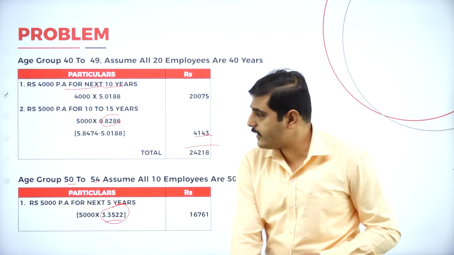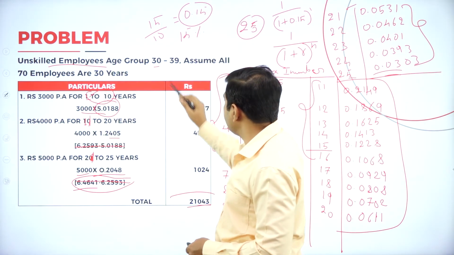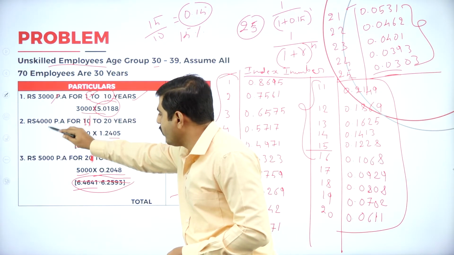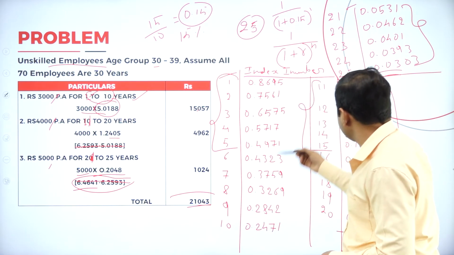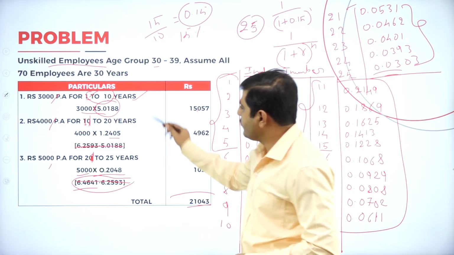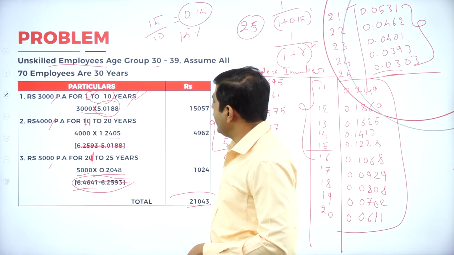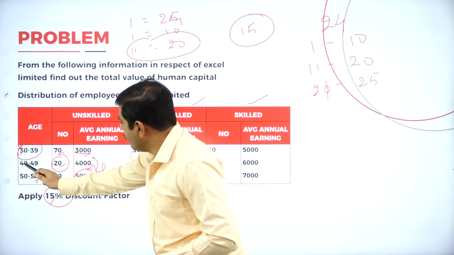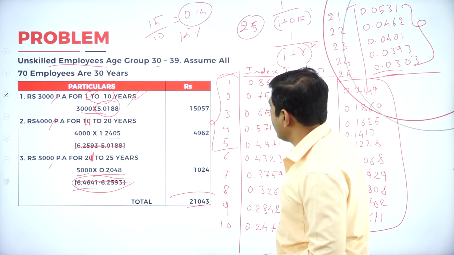So that is how we are calculating. For all age groups from 30 to 39, take the first 10 years, then from 11 to 20 years, and from 21 to 25 years. Then leave the first group and come to the second and third groups. For the age of 40 to 54, the difference is 15 years, so we should calculate for 15 years.